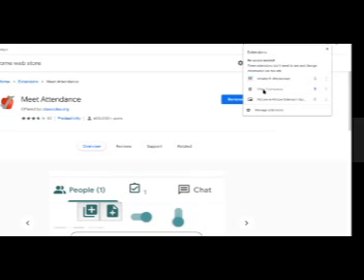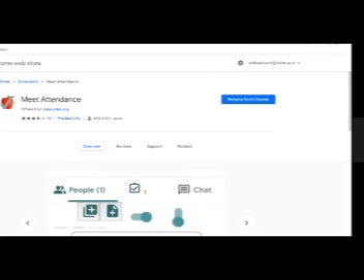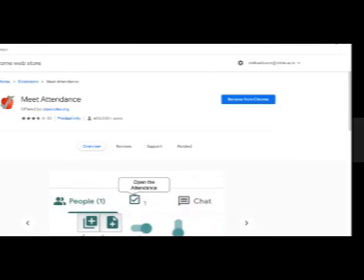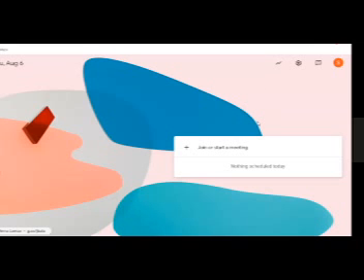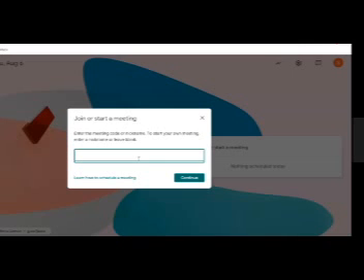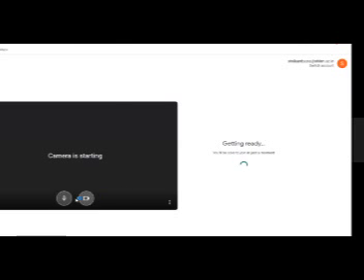Once you allow that software, you can see the color of this rotten apple is not red, because this application has no use here. So if I enter here and start a meeting, I'm starting the meeting here. Once I start the meeting, you can see the rotten apple has turned red because it is the extension of Google Meet.